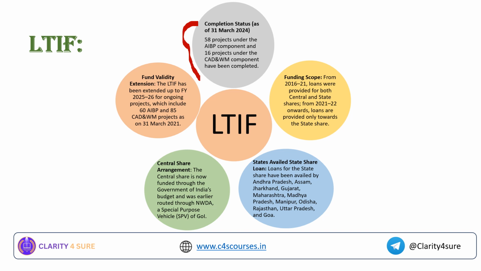Okay, so there are some states that have already availed this fund. The states such as Andhra Pradesh, Assam, Jharkhand, Gujarat, Maharashtra, Madhya Pradesh, Manipur, Odisha, Rajasthan, Uttar Pradesh, and Goa. There can be a question from these also: which of the following states have not availed the state share of loan from this long term irrigation fund? So keep a note on the states that have availed this particular loan.